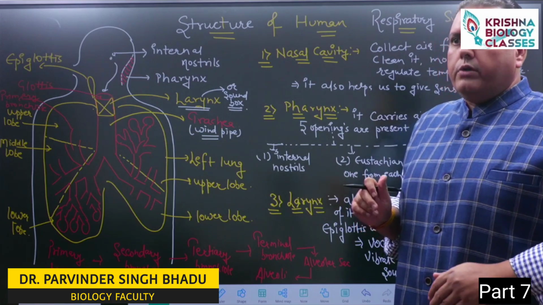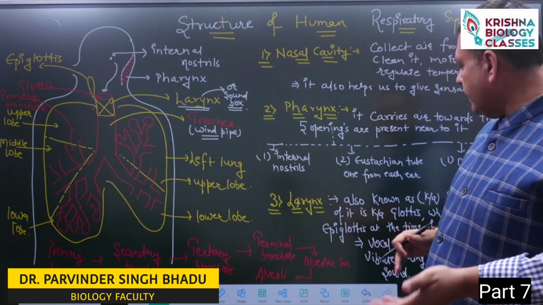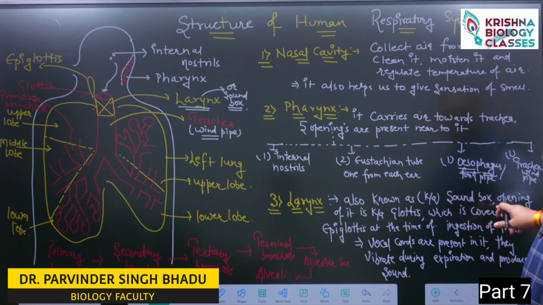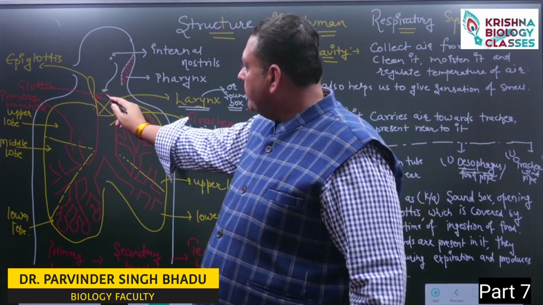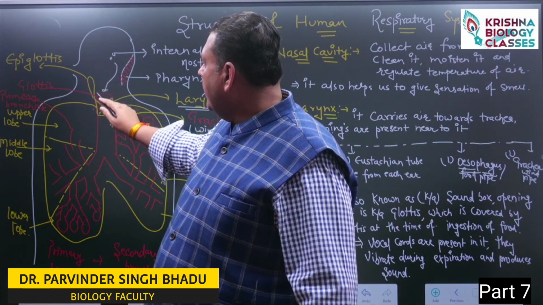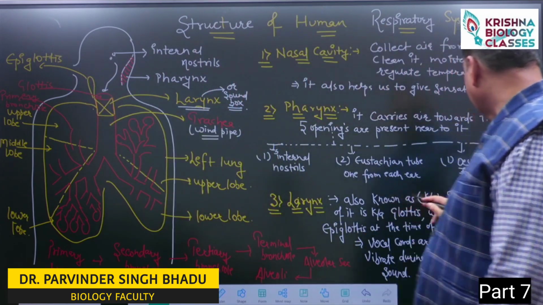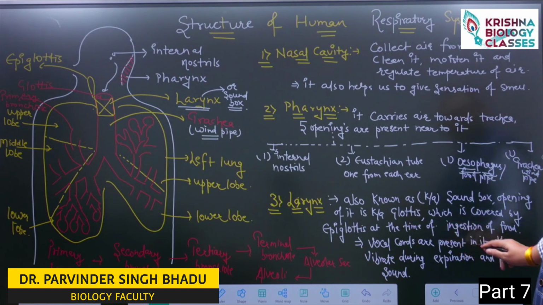If we do more forceful expiration, then the vibration will increase and we will produce sound with more intensity. So the larynx is also known as the sound box. The opening of it is named glottis. At the time of intake of food, it is covered by a cartilaginous flap-like structure known as epiglottis. Vocal cords are present in it. They vibrate during expiration.